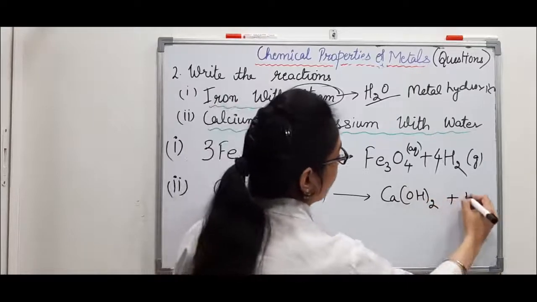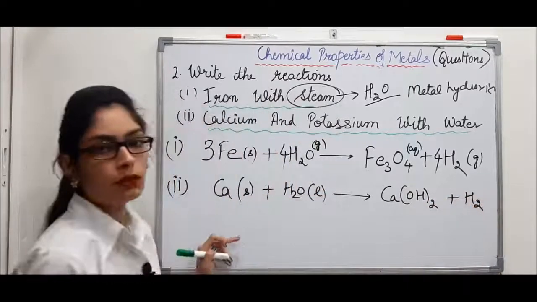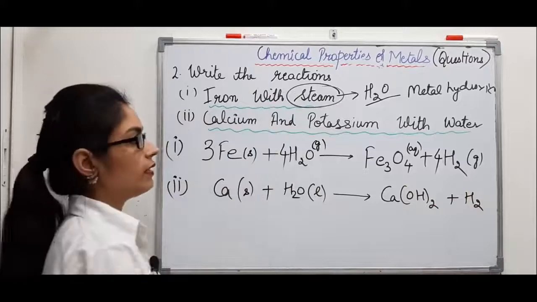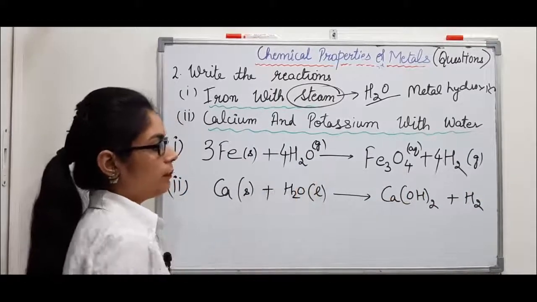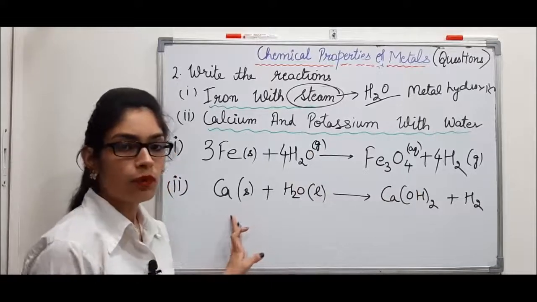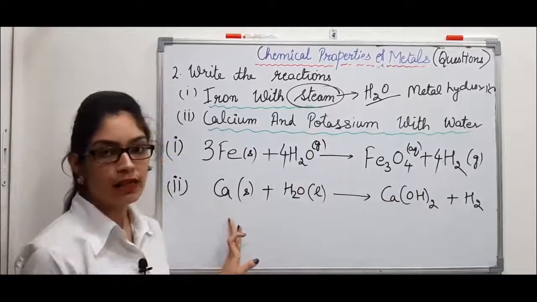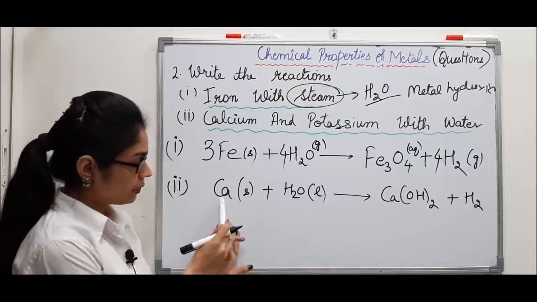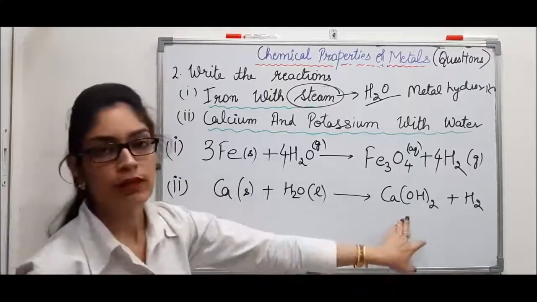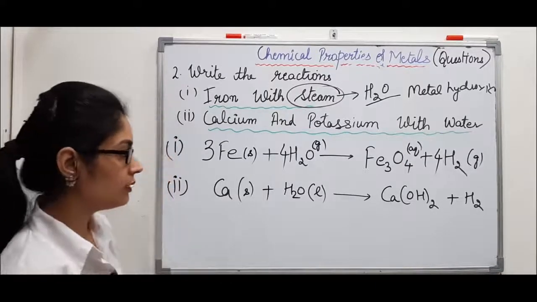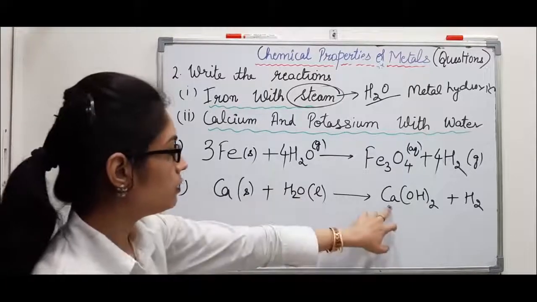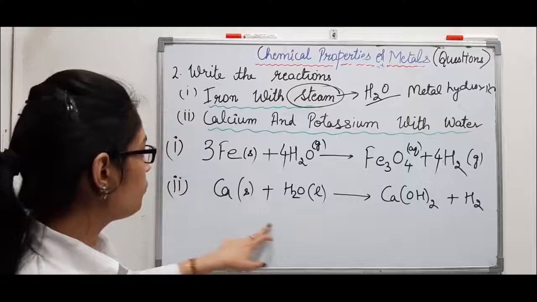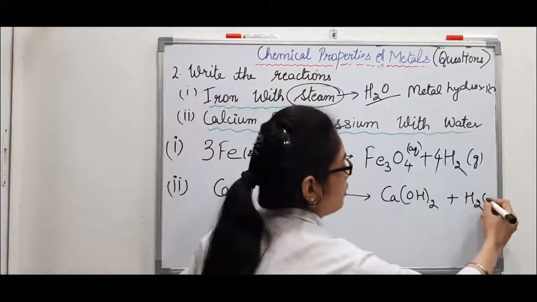plus hydrogen gas. Metals which are insoluble in water give us metal oxide on reaction with water, but calcium is soluble in water, so that's why we have got calcium hydroxide. Now we can balance the equation. You can see calcium 1 this side, 1 atom this side. Here hydrogen is in gaseous state.